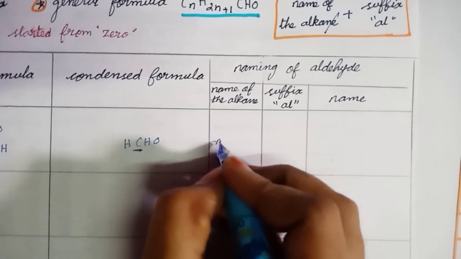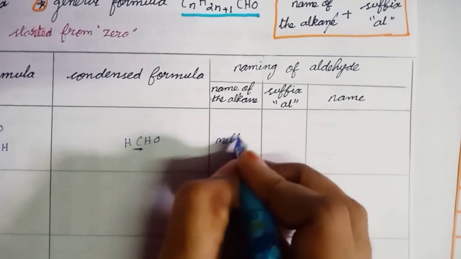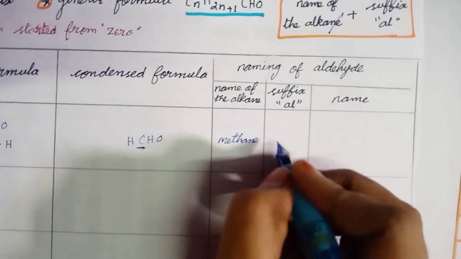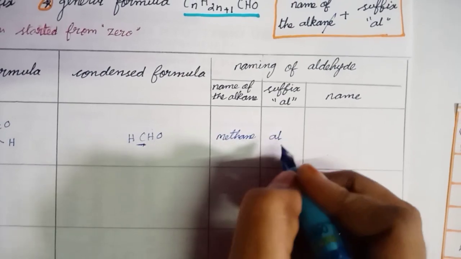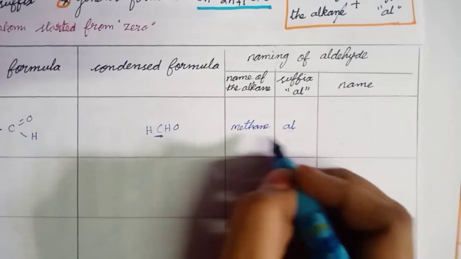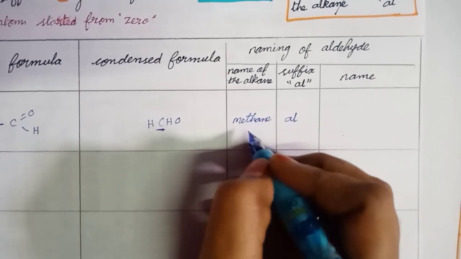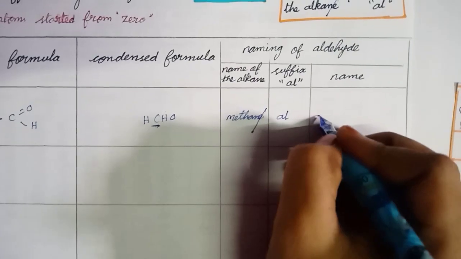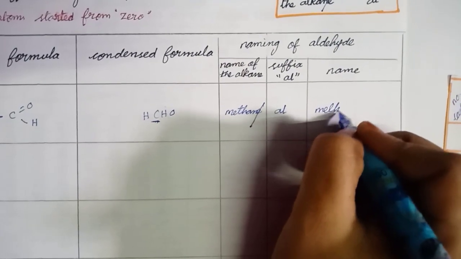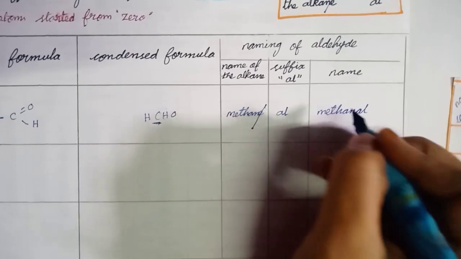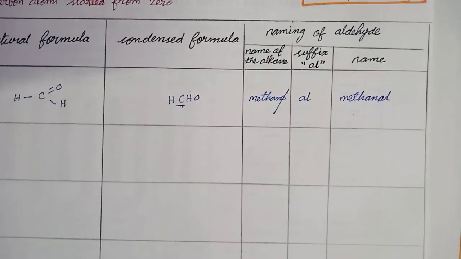Meth plus ane, methane. For aldehyde the suffix is "al". Merging the two words by cancelling e, that word is methanal.